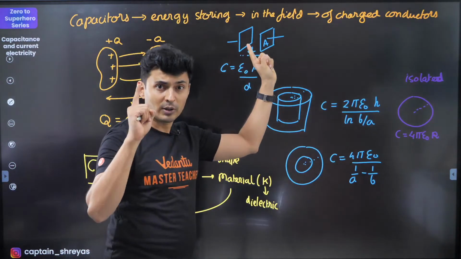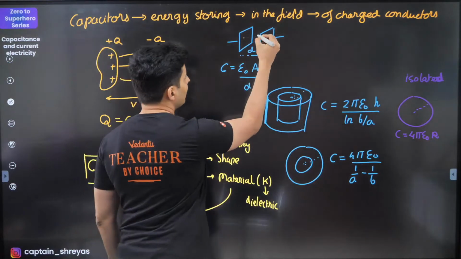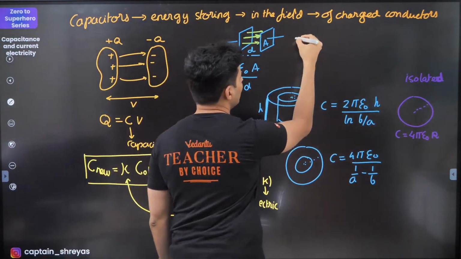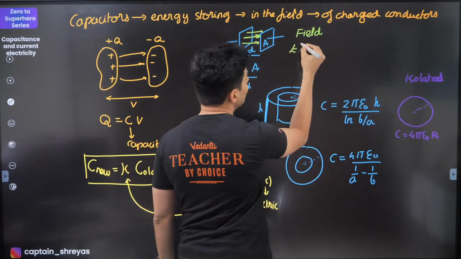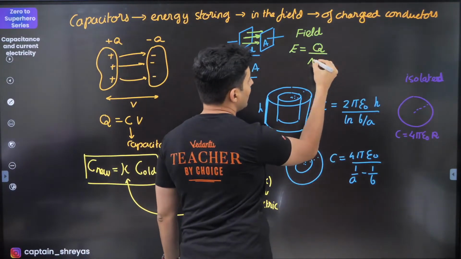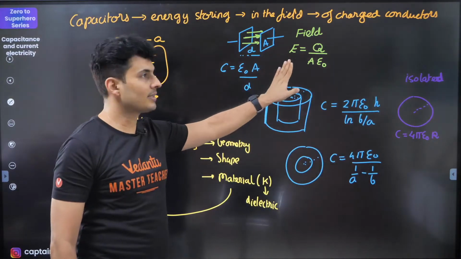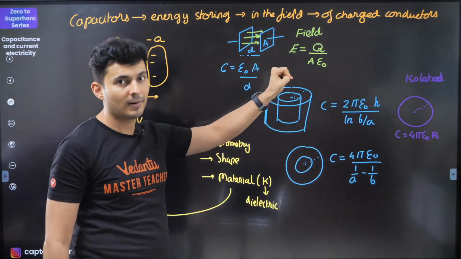Okay, now going ahead to the next part, you will also see that there is a field between the plates, especially for parallel plate. You get these formulas which are very, very important. The field between the plates, every time I've seen students making a mistake. So the field between the plates, E, is given by Q by A epsilon naught. That's it, nothing else. There is no 2 over here. That's the field between the plates of a capacitor.